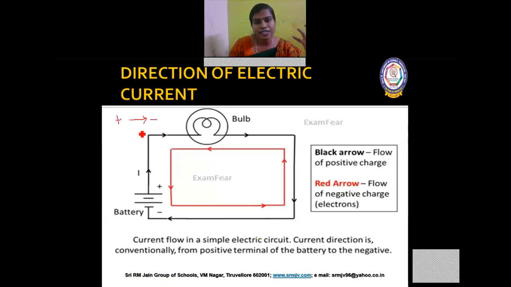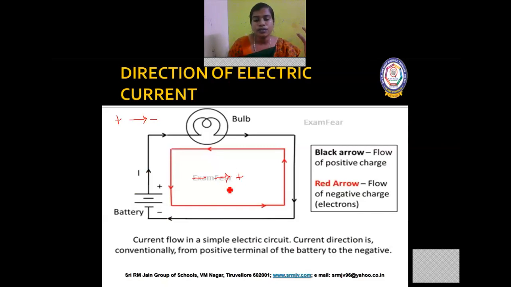Okay, that is conventional direction. Conventionally we used to tell that current is flowing from the positive terminal to the negative terminal. But what happens inside the circuit? Actually, the electrons are the only thing which are moving in the circuit. So electrons usually move from the negative terminal to the positive terminal.